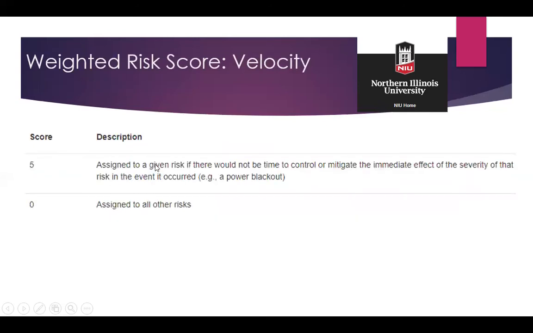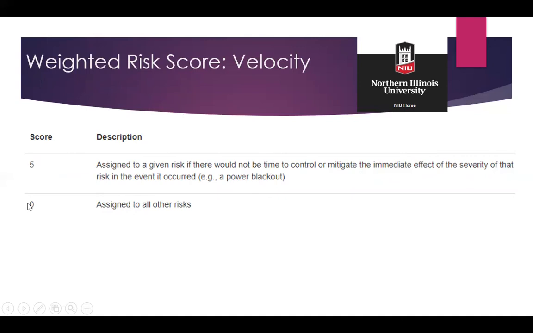Now velocity is assigned 5 if there would not be time to control or mitigate the immediate effect of the severity of that risk. So it is a velocity. For example, a power blackout.